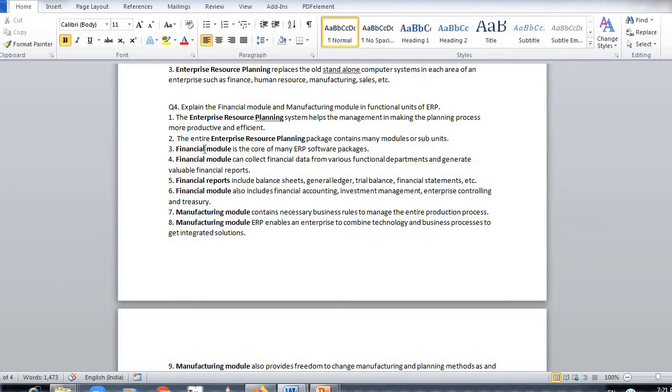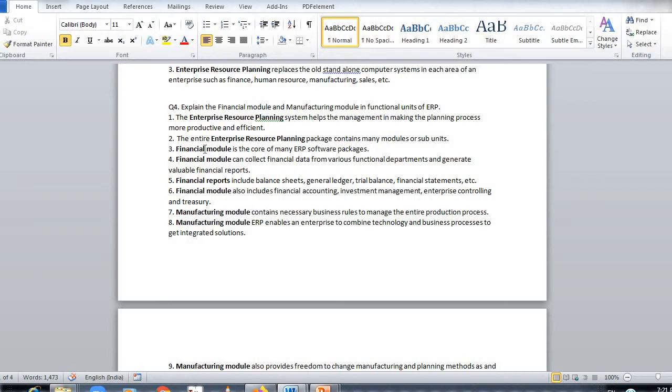What this financial module does, it collects all the financial data, because without money organization will not work, and financial data from various functional departments and generates valuable financial reports. So from all the departments it collects the financial data, and what that financial report includes, it includes balance sheet, general ledger, trial balance, financial statement, etc. Also financial module includes financial accounting, investment management, enterprise controlling and treasury. So all related financial reports and financial things are available in the financial module software.